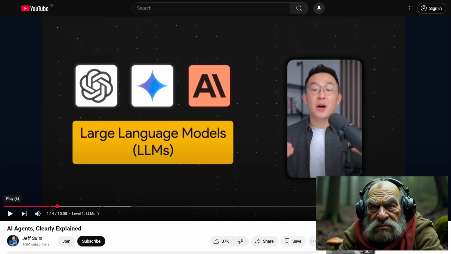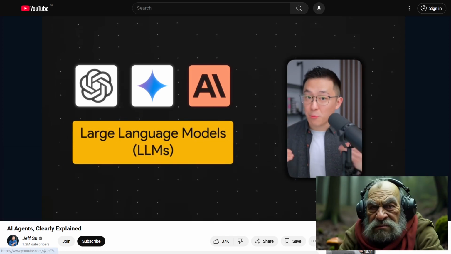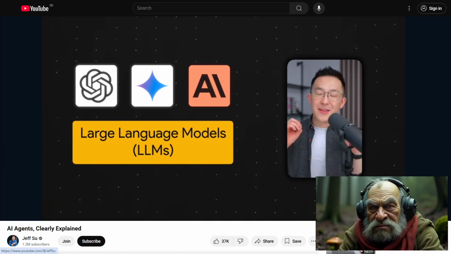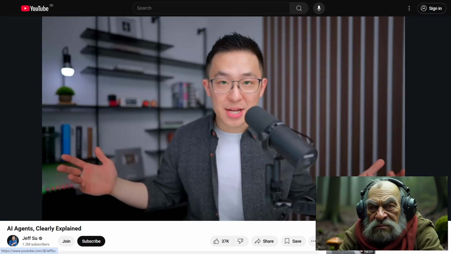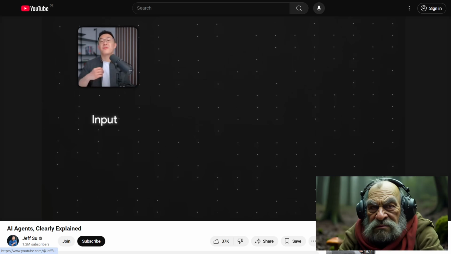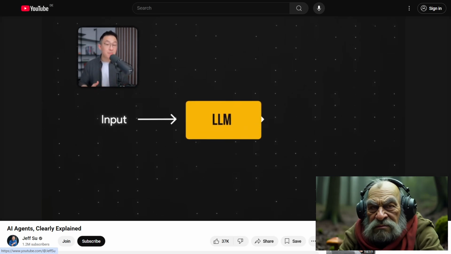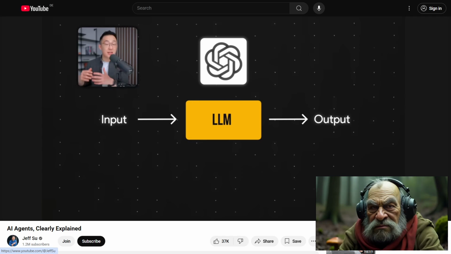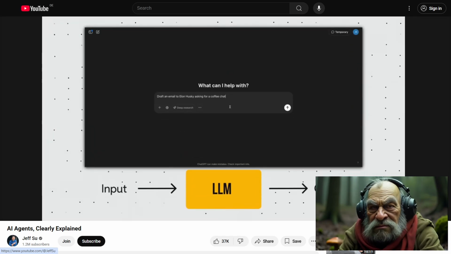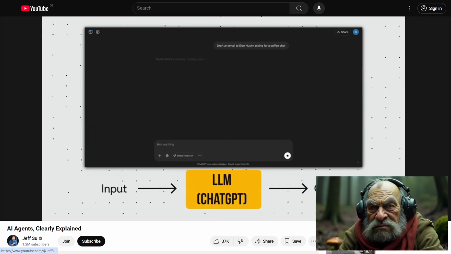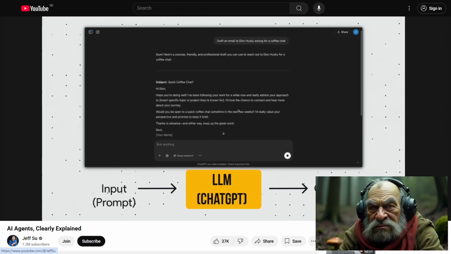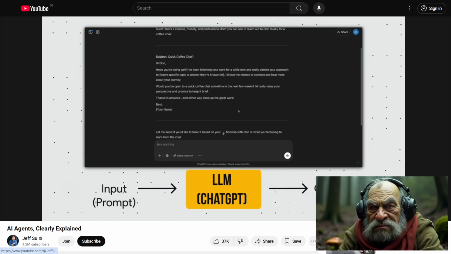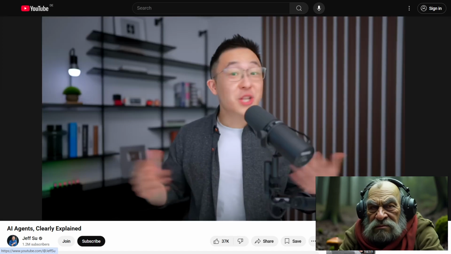Large language models, LLMs, are fantastic at generating and editing text. Here's a simple visualization. You, the human, provide an input and the LLM produces an output based on its training data. For example, if I were to ask ChatGPT to draft an email requesting a coffee chat, my prompt is the input, and the resulting email that's way more polite than I would ever be in real life is the output. So far so good, right?